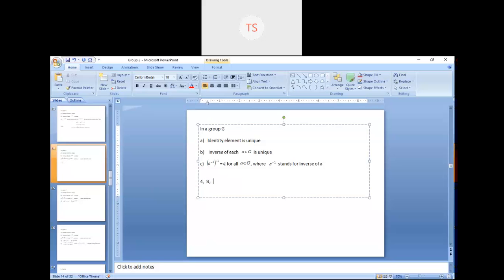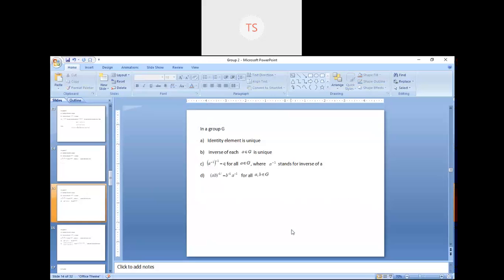Then again, if you take the inverse of 1 by 4, you will get 4. So the double inverse of any element will give you the same element, for all small a belongs to capital G, where A inverse stands for the inverse of A. This is your third statement.